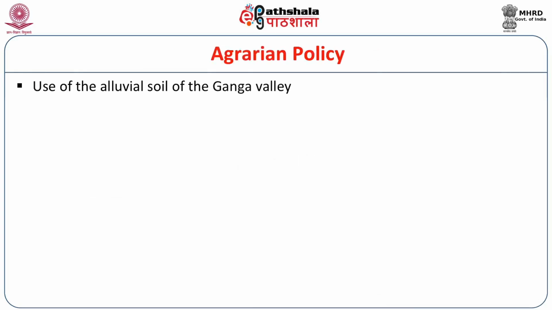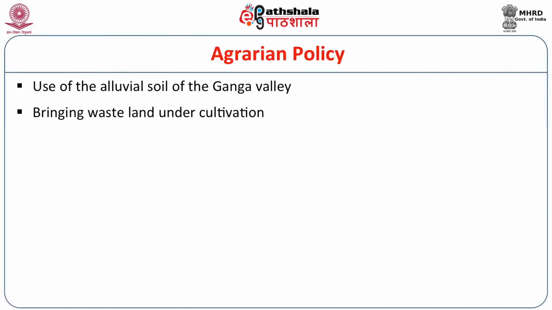First of all, agricultural policy or agrarian policy. Number 1, use of the alluvial soil of the Ganga valley. Students, you understand agricultural operations can be carried out better in this type of soil, alluvial soil. Number 2, bringing wasteland under cultivation. The land lying waste, unused, those lands to be brought under cultivation so that agricultural prosperity can be ensured.